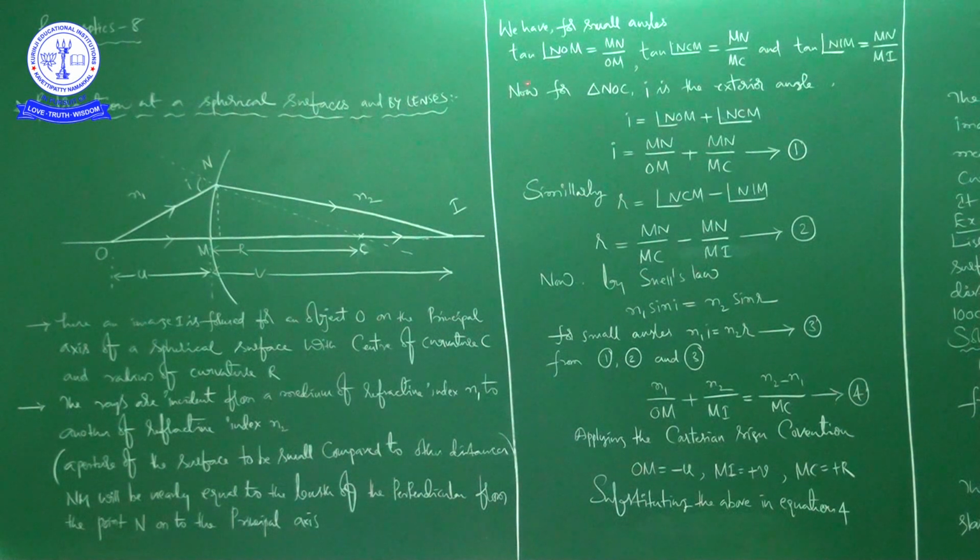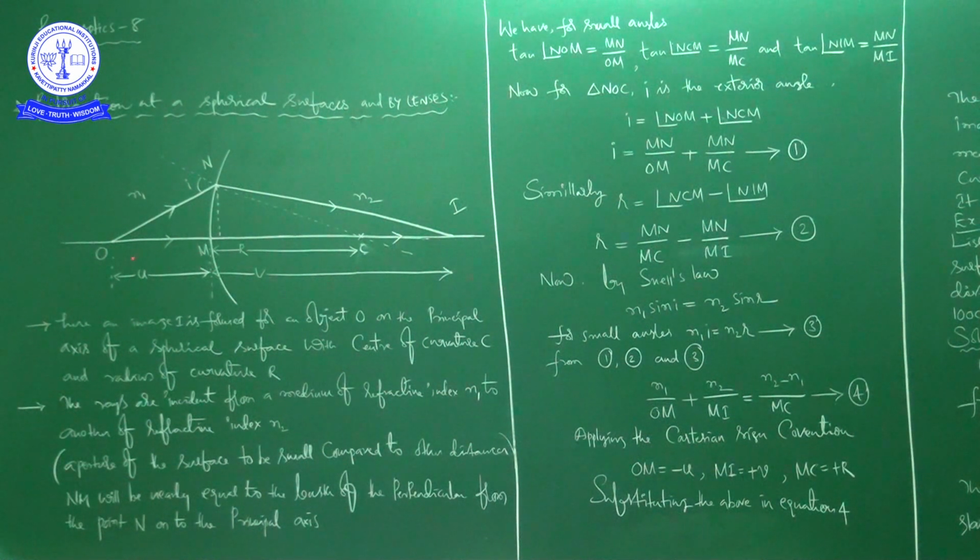you know very well that tan theta is equal to opposite side by adjacent side. From that we are writing for tan NOM, see here, NOM. For this triangle, I is the angle of incidence, right? So for this triangle, tan NOM is equal to MN by OM. MN is the opposite side, OM is the adjacent side.